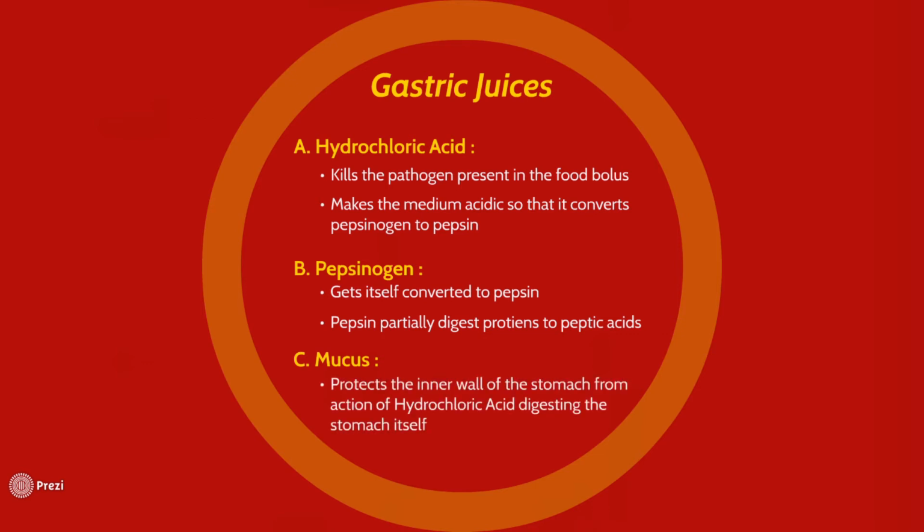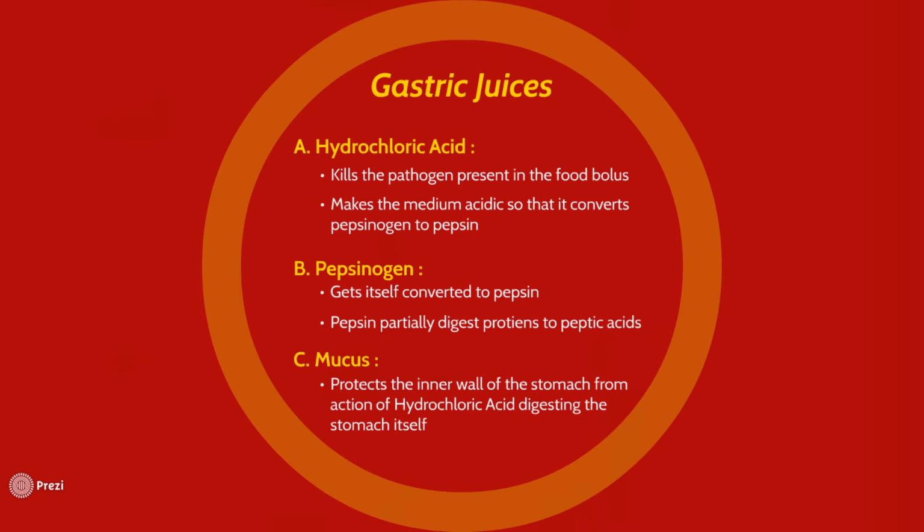Mucus protects the inner wall of the stomach from the action of hydrochloric acid digesting the stomach itself. Because the stomach releases pepsinogen, which is responsible for converting proteins, the stomach is in danger of digesting itself. So, to prevent the action of hydrochloric acid and pepsin on the stomach itself, it contains a layer of mucus in the inner wall of the stomach.